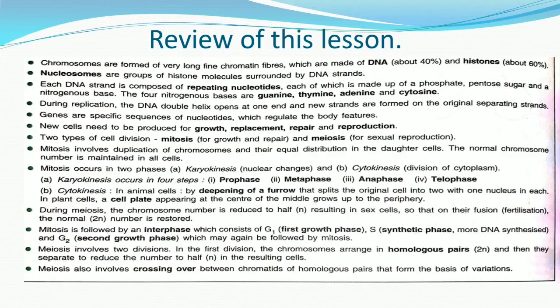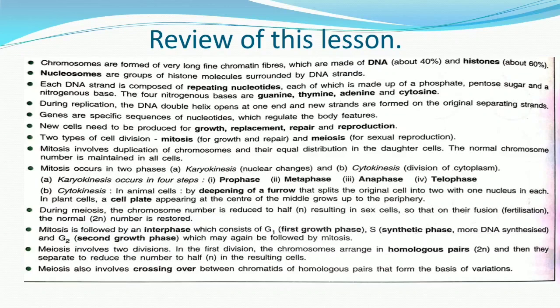Cytokinesis in animal cells, continuing from telophase, is the deepening of a furrow that splits the original cell into two, with one nucleus in each. In plant cells, a cell plate appearing at the center grows up to the periphery. During meiosis, the chromosomal number is reduced, resulting in 4 cells, so that on fertilization the normal 2n number is restored. Mitosis is followed by an interphase which consists of G1, the first growth phase, the S phase, the synthesis phase, and the last phase, the second growth phase, G2.